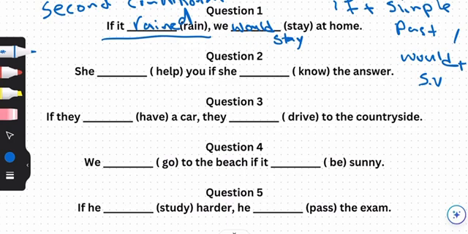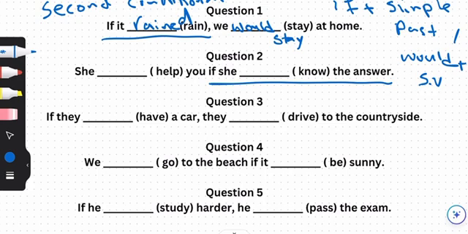Okay, let's go through the sentences together. If you haven't finished, please pause the video and try to do them yourself first. Let's look at sentence number 2. Here, the if clause is not at the beginning of the sentence. It is the second half of the sentence.